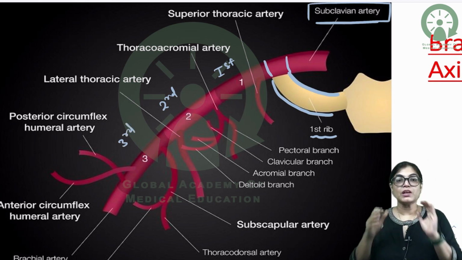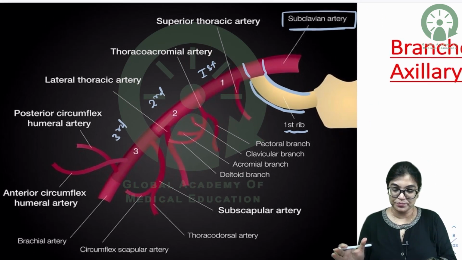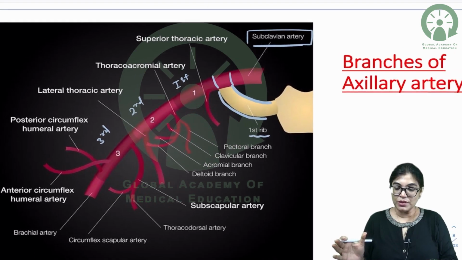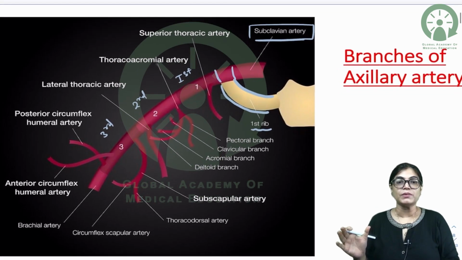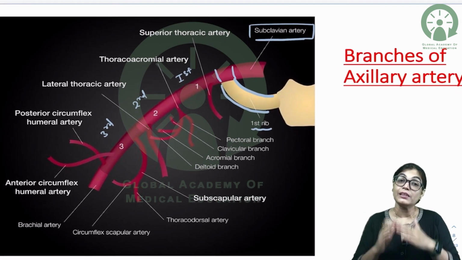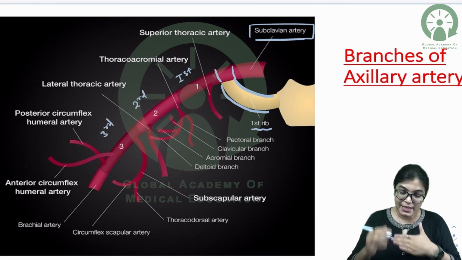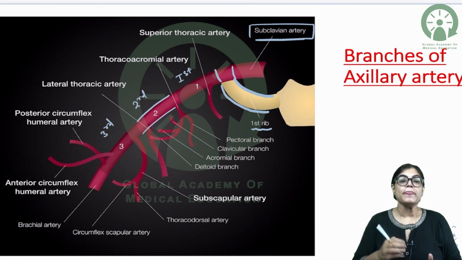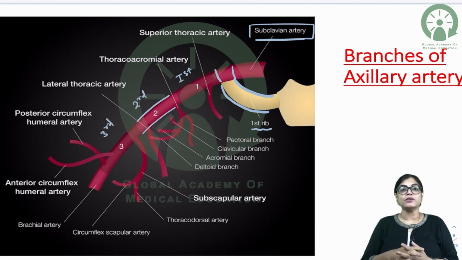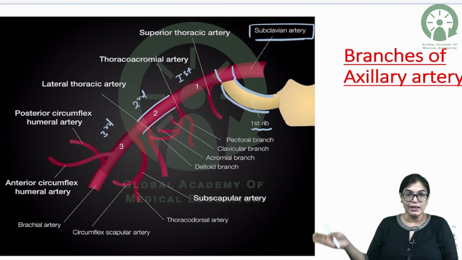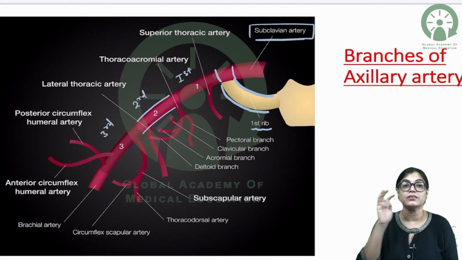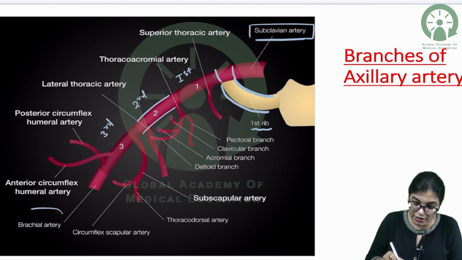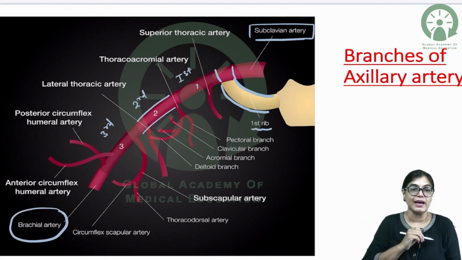The first part is from the outer border of first rib till the level of pectoralis minor muscle. The second part is lying behind the pectoralis minor muscle, and distal to pectoralis minor till the lower border of teres major is the third part. Beyond that, axillary artery becomes brachial artery.